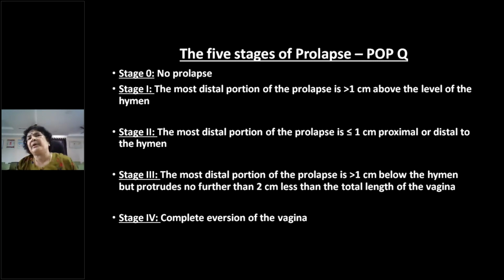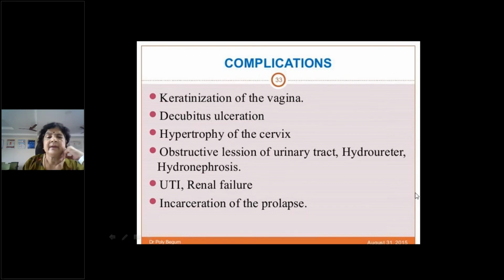This was mainly devised to have some clarity, to have some comparison between the pre-op status and the post-op status, and also between different institutions. So even now we are still following the degrees of prolapse: first degree, second degree, third degree, fourth degree, and so on. Strictly speaking, we are supposed to follow the POPQ classification, put this grid, and compare it after surgery to see whether we have done a site-specific surgery.